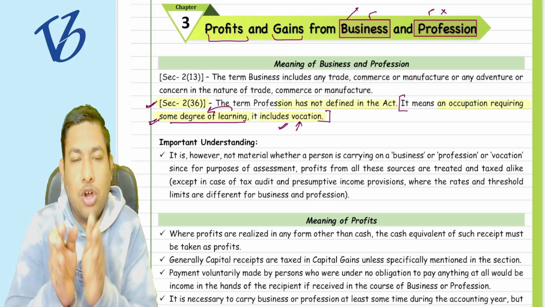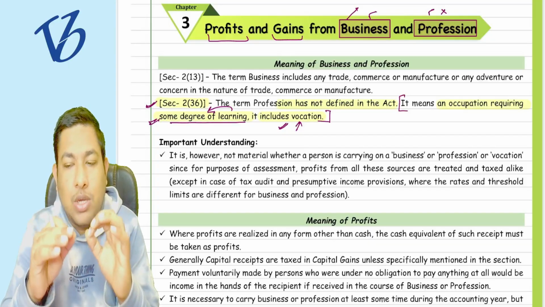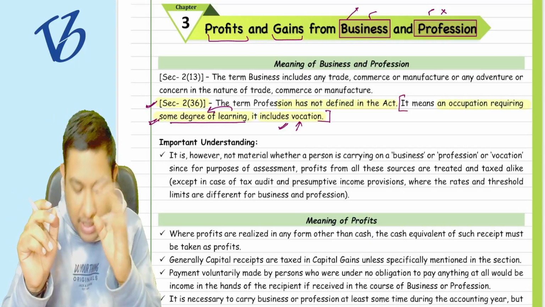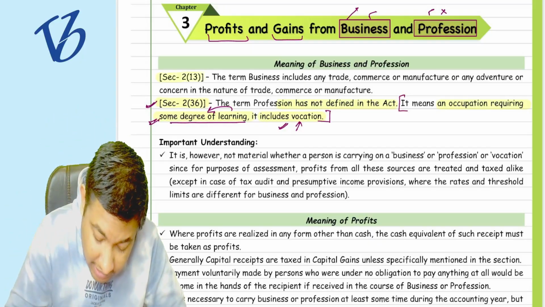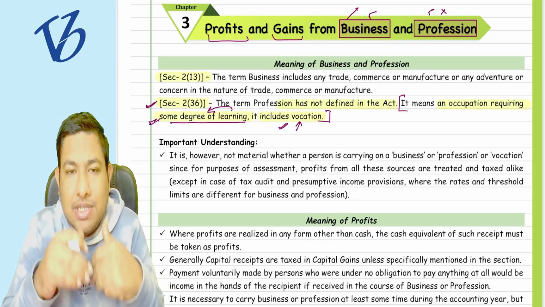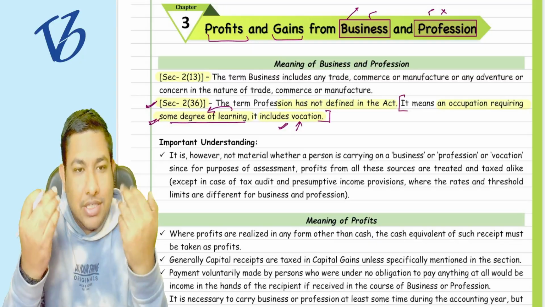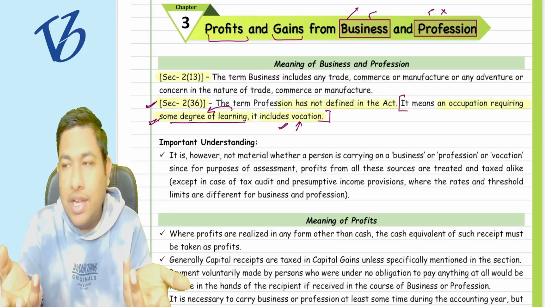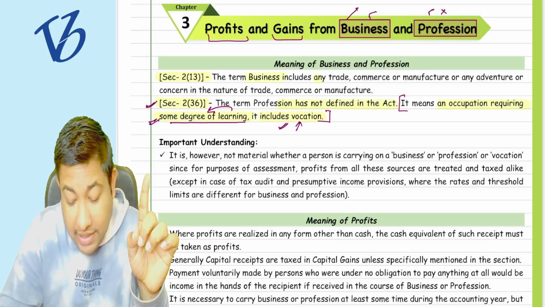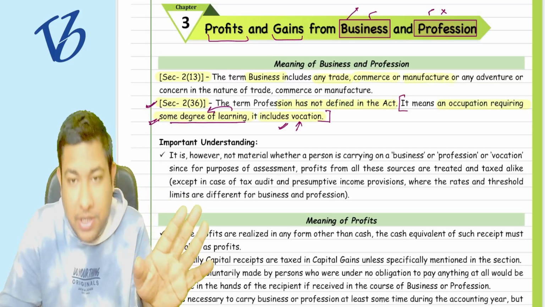Understood? This is section 2 clause 36, where profession has not been exhaustively defined, but in a very short manner: an occupation requiring some degree of learning, and it also includes vocation. Now, under section 2 clause 13, business is defined, and you just have to read it, because they have said that business includes any trade, commerce, or manufacture.